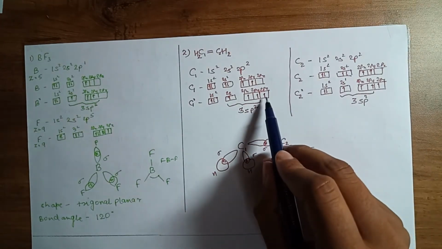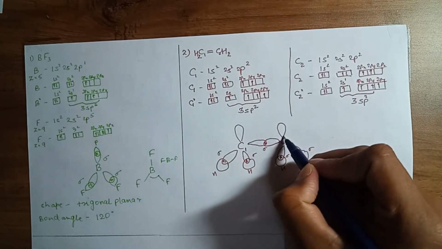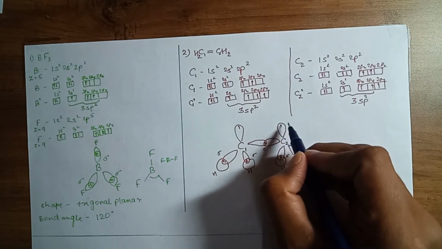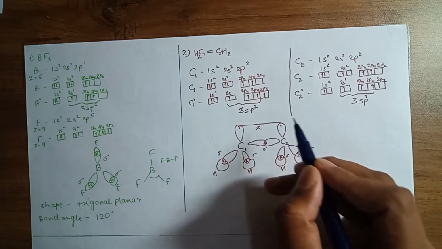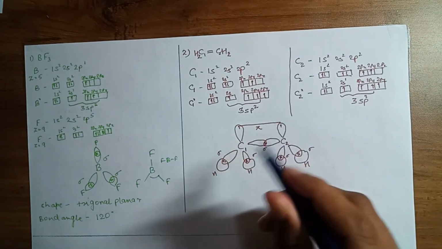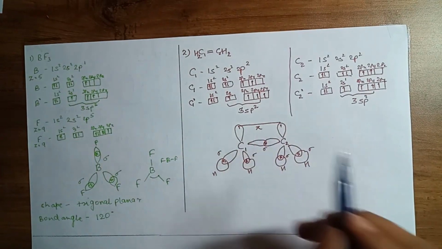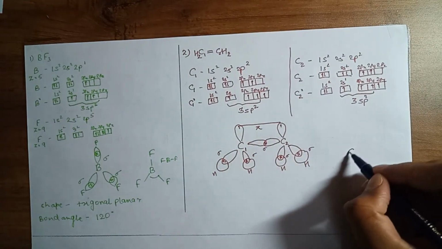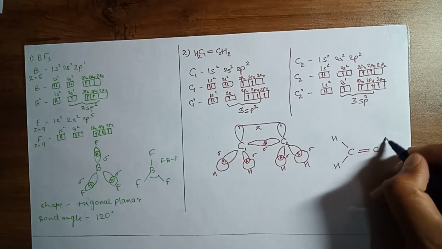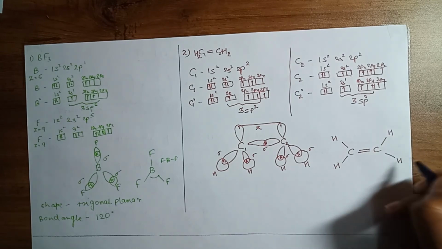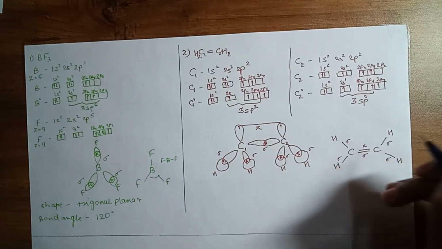The remaining unhybridized orbitals, that is 2pz and 2pz, having 1 electron each, will overlap side-on and form a pi bond. These 2 orbitals are perpendicular to the plane and overlap in a side-on fashion, so we get a pi bond. The actual structure we can rewrite as C double bond C, with four hydrogens. These are my sigma bonds, and this is my pi bond.